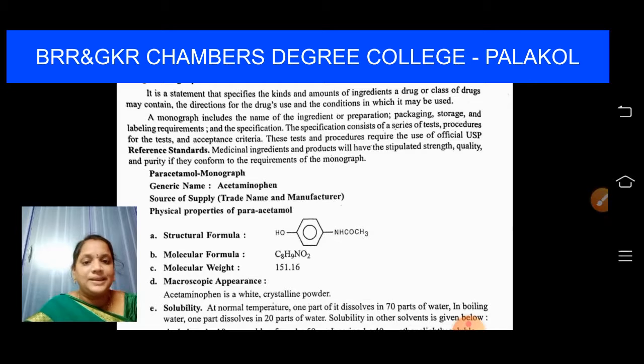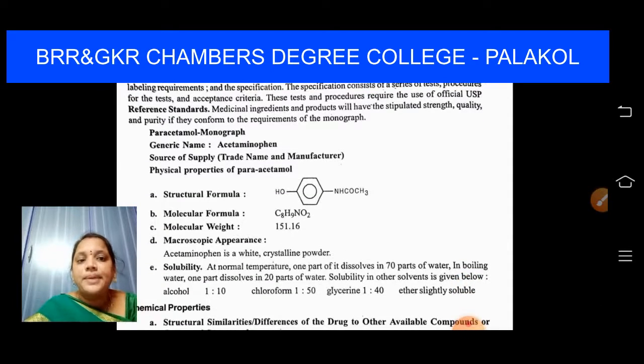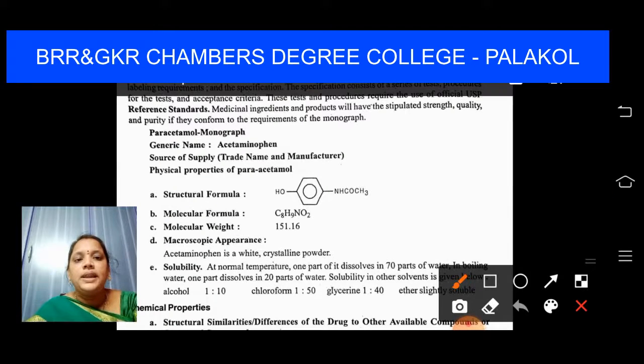For example, paracetamol is a widely used drug for reducing body temperature, used as an antipyretic. We take Dolo 650, right? Kids take P250, P500, etc. These all come under paracetamol. The medicine is nothing but paracetamol. What is the generic name of paracetamol?